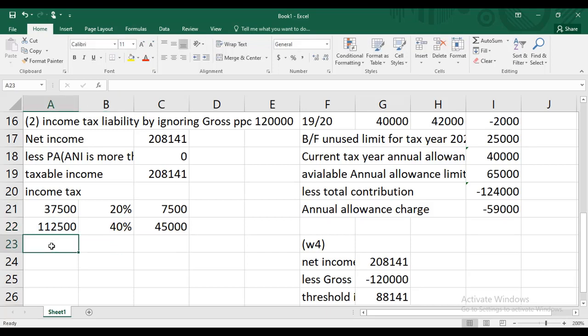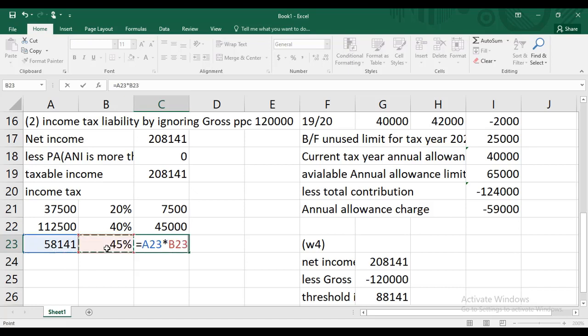That is great. Now let's see how much is falling in additional rate band. Just deduct 150 from this. How did I get this 150? 37,500 from the basic rate band and 1,12,500 from high rate band. So this amount actually falls in additional rate band, which has an applicable tax rate of 45%, because that is employment income, which is a non-saving income.